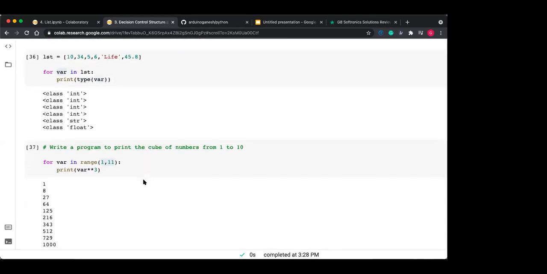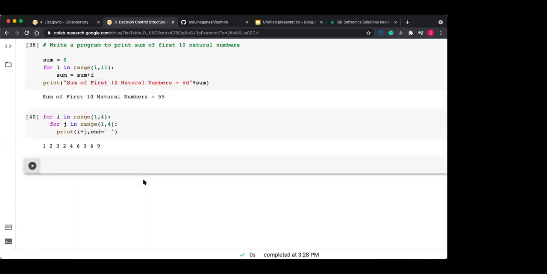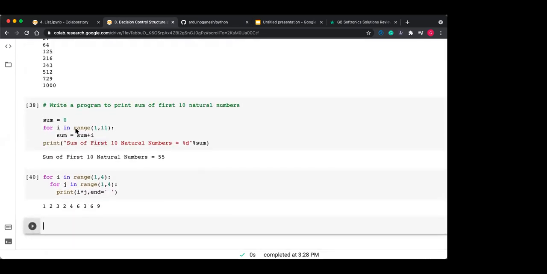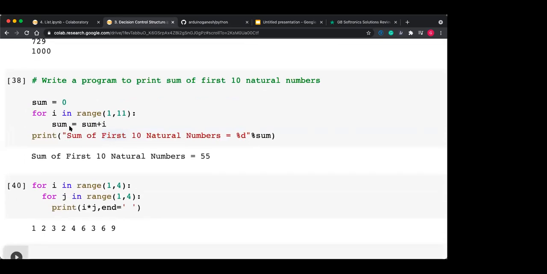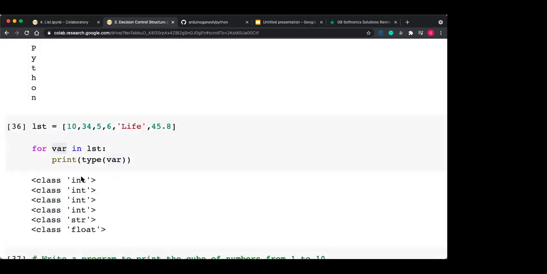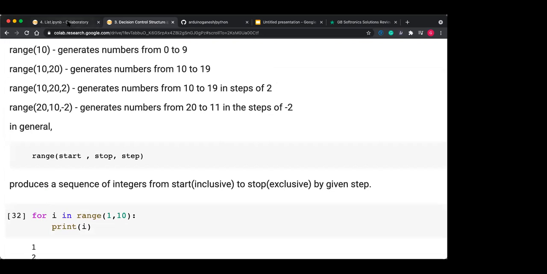Yes, okay, so you have to practice these things. We think that this is very simple, but when some problem statement is assigned to us, we actually forget the syntax. That's why if you keep repeating the same things again and again, then you will actually remember the syntax of all these things. So how to write a for loop, how to write a while loop, how to write the range function is like this.